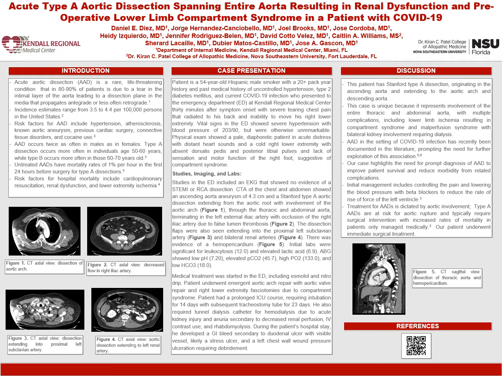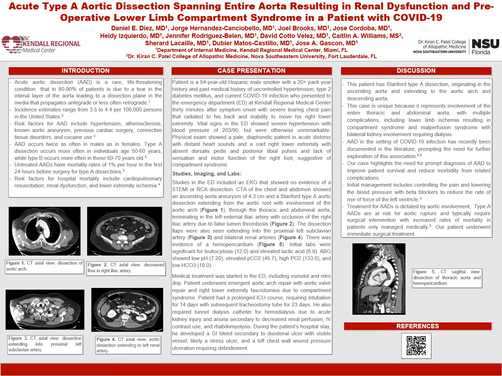Physical exam showed a pale, diaphoretic patient in acute distress with distant heart sounds and a cold right lower extremity with absent dorsalis pedis and posterior tibial pulses, and a lack of sensation and motor function in the right foot, suggestive of compartment syndrome. Studies done in the ED included an EKG, which showed no evidence of STEMI or RCA dissection, and a CTA of the chest and abdomen showed an ascending aortic aneurysm of 4.3 centimeters and a Stanford type A aortic dissection extending